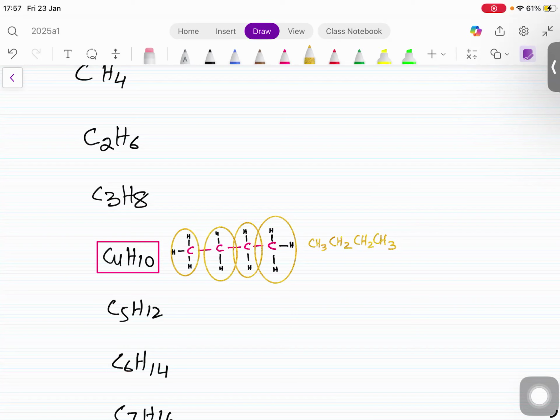Initially, the organic compounds, their names were given on the basis of 2 things. Listen, everyone. What 2 things? Number 1, how many carbon atoms and what group it belongs to. Right? That was the simple division which they used to do.